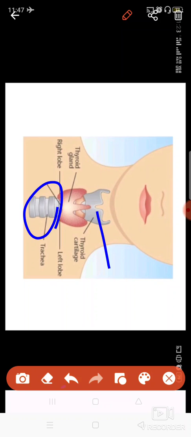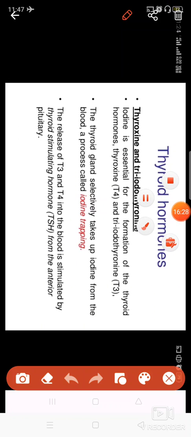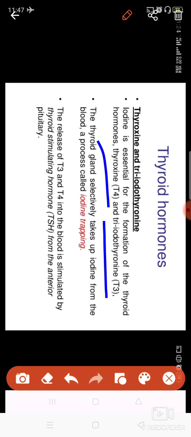This is the larynx part. Its function is to produce two kinds of hormones: one is thyroxine and the second is triiodothyronine, that is T4 and T3.